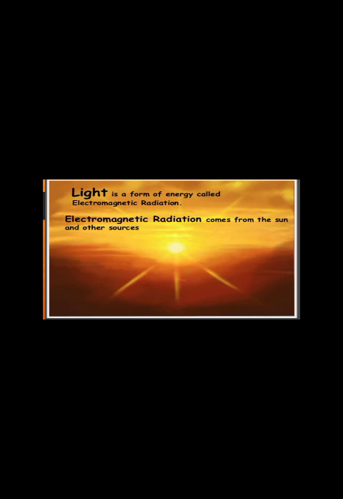So basically light is a form of energy, and this form of energy is called electromagnetic radiation. We can say that light consists of electromagnetic radiations which come from the sun and also other sources of light. But the natural major source of light is the sun. The most important source of light in the whole universe is the sun.